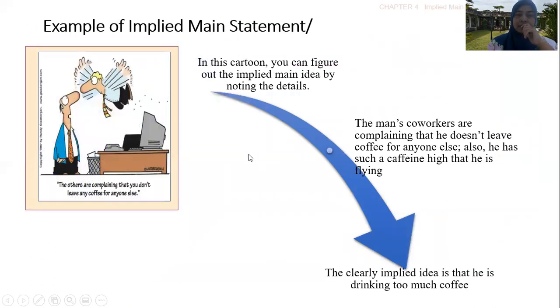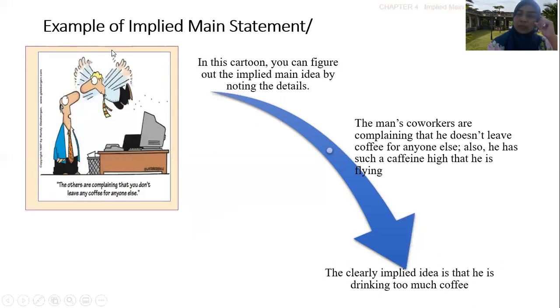Okay, this one is an example of an implied main statement. In this material there is only one picture. What we see from this picture: the one with the white shirt, he's flying. But the one with the blue shirt is angry at the one with the white shirt. It's only a simple sentence. The blue one says that the others are complaining that you don't leave any coffee for anyone else.